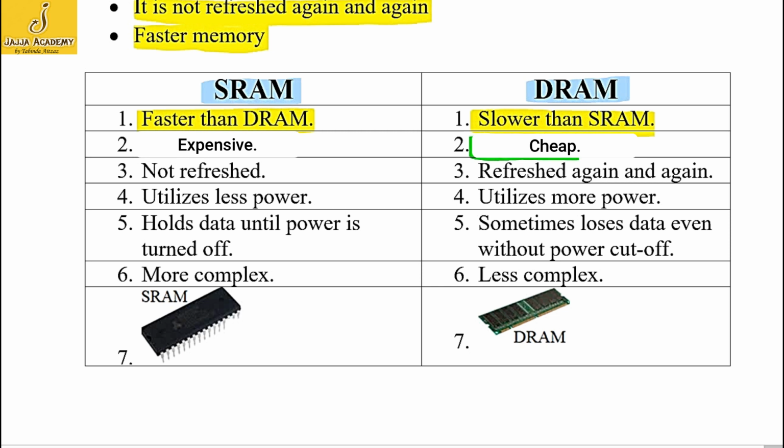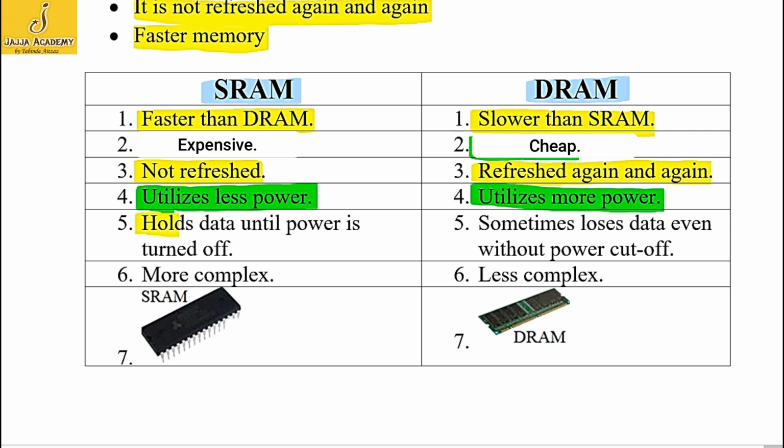The static RAM requires no refresh, whereas the dynamic RAM is refreshed again and again. As the static RAM requires no refresh, that's why it utilizes less power. On the other hand, the dynamic RAM is refreshed again and again, so it utilizes more power.